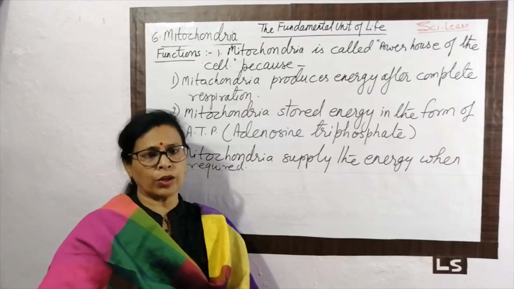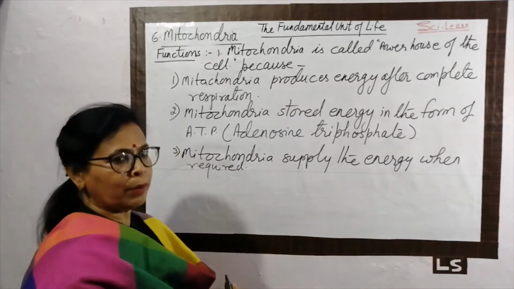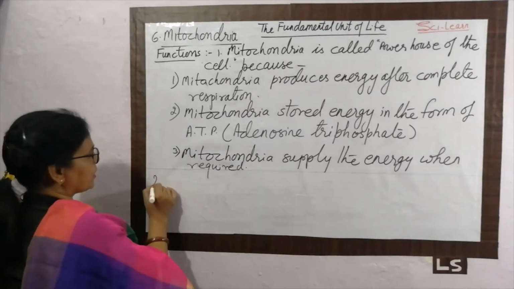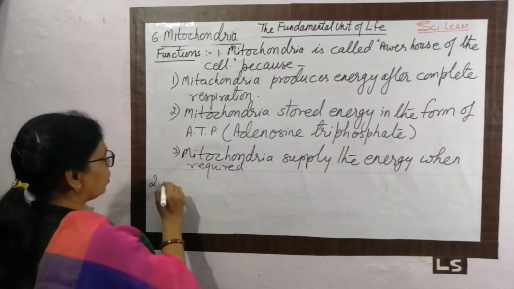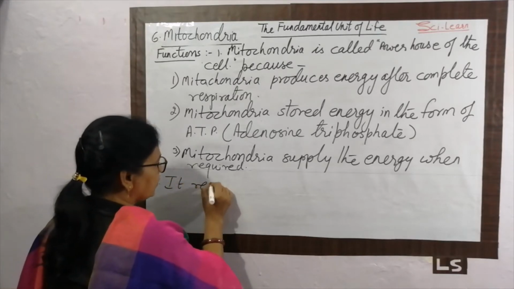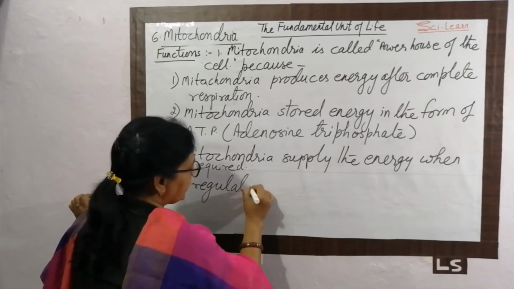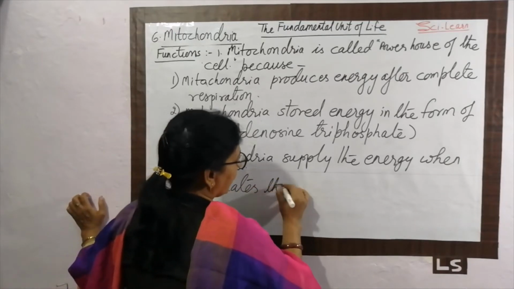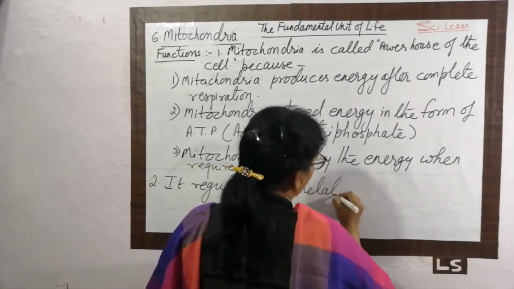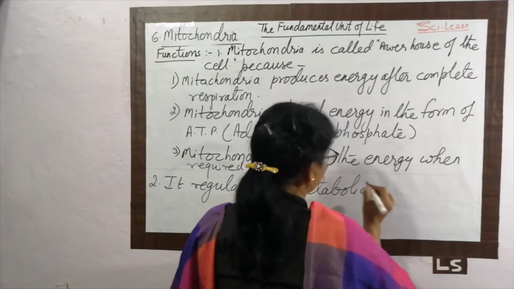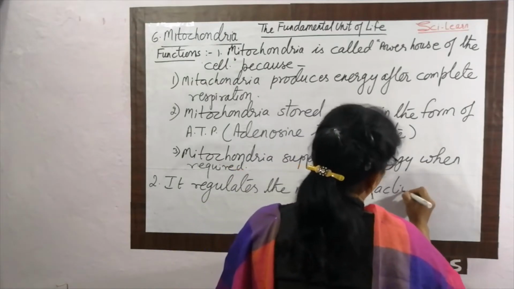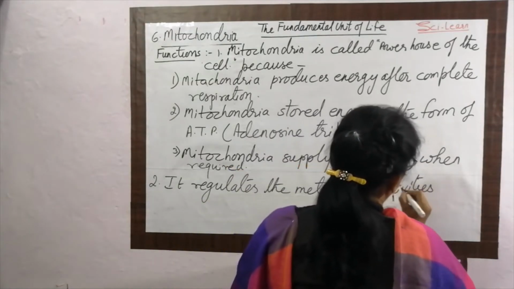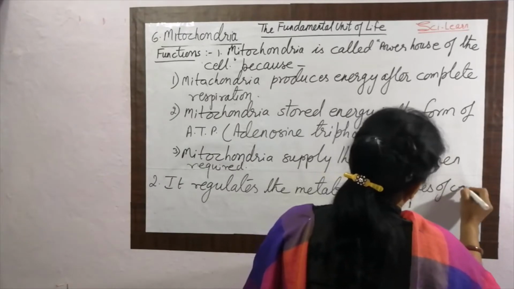We have to cover one more. It regulates the metabolic activity of the cell. What is the second function of the mitochondria? It regulates the metabolic activities of the cell.